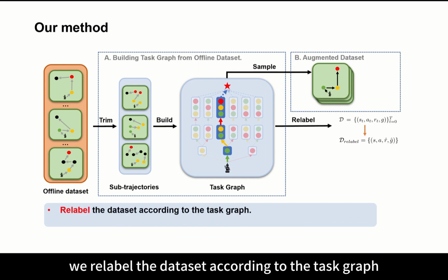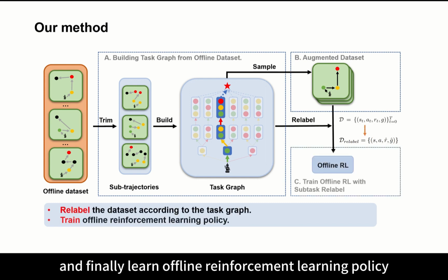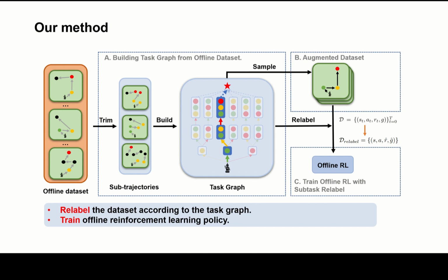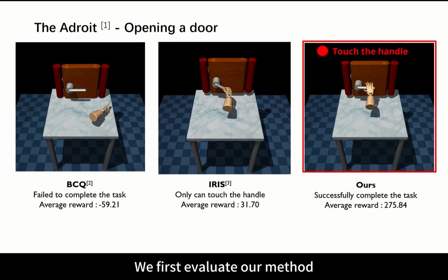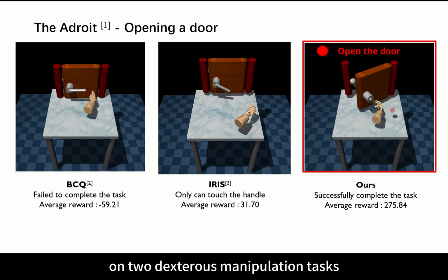After that, we relabel the dataset according to the task graph and finally learn an offline reinforcement learning policy to complete the long-horizon task. We first evaluate our method on two dexterous manipulation tasks.